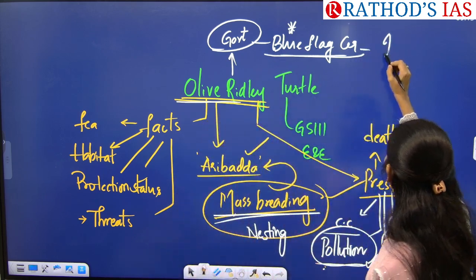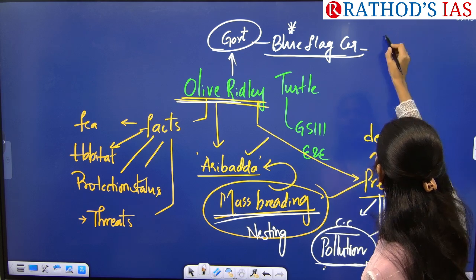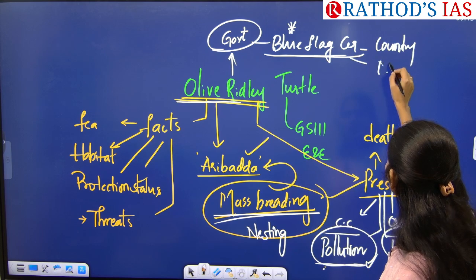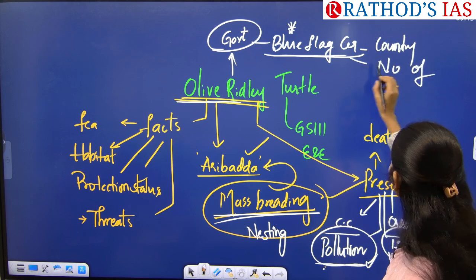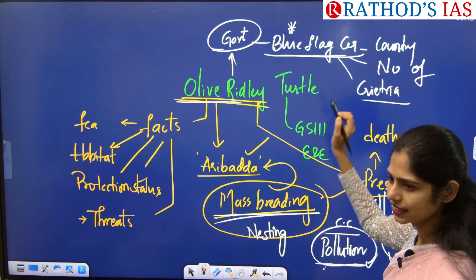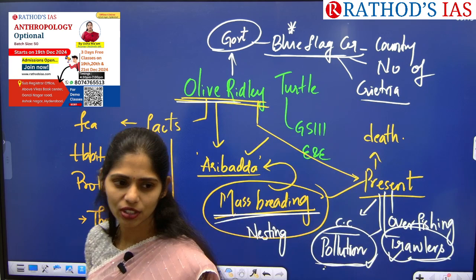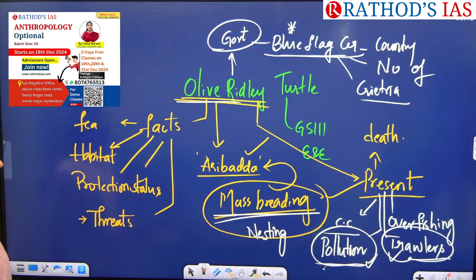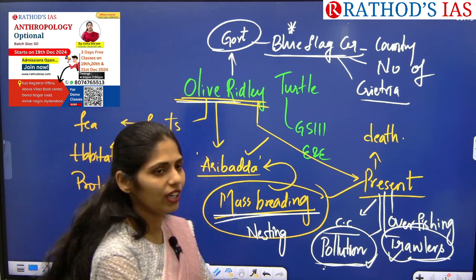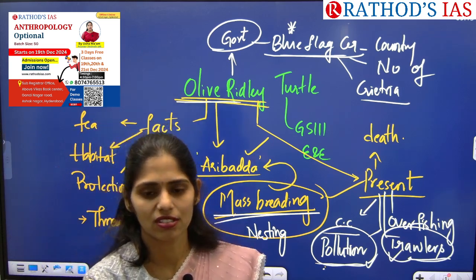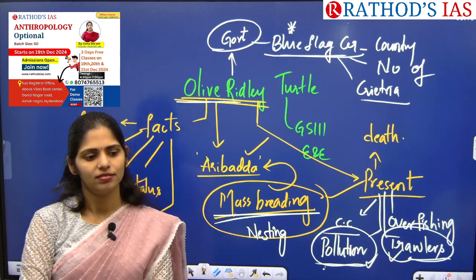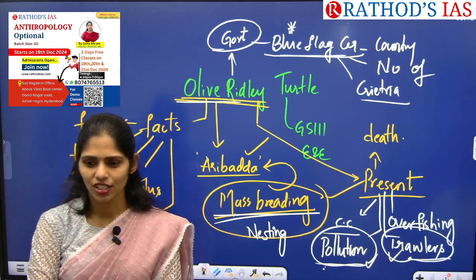You have to see which country started the certification. You have to see the number of beaches in our country and what is the criteria to be met to get that certificate. So these three things are very, very important. Okay, so tell me, what are the steps that can be taken by the government for protection of these olive ridley turtles during this mass nesting? Tell me. So what are the steps that can be taken?